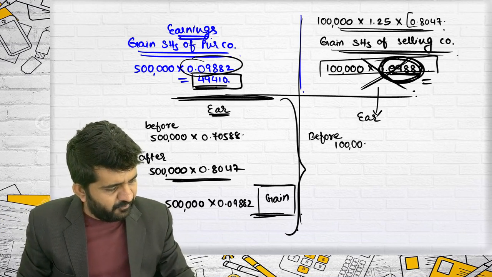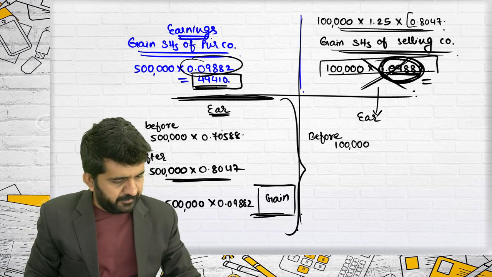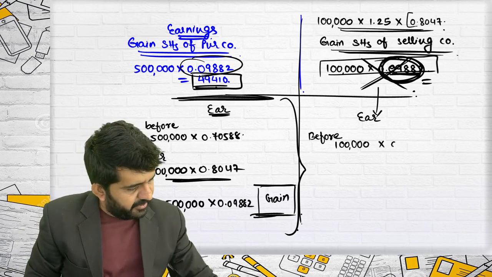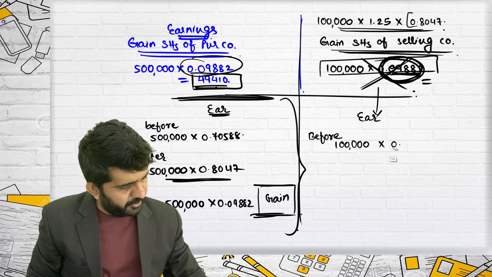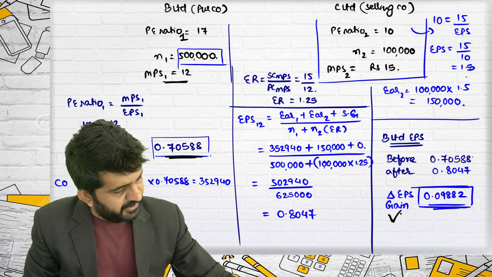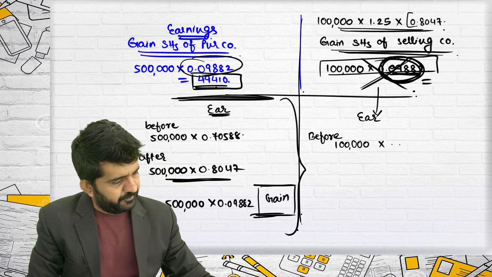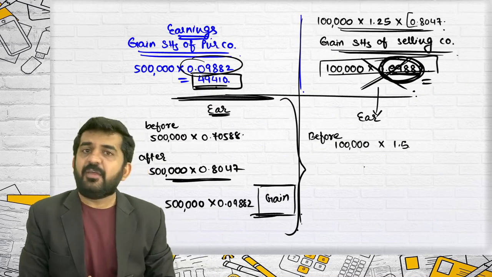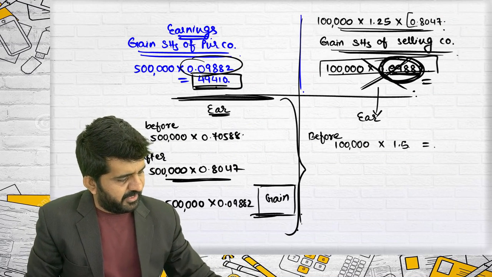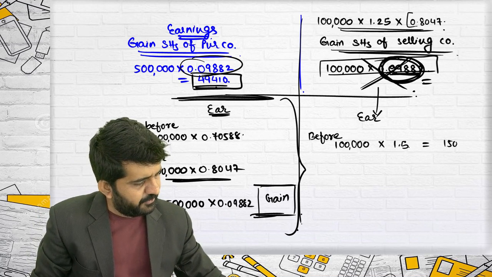They were earning 1 lakh rupees, multiplied by EPS. They were earning EPS different. EPS was 1.5. So they were earning 1.5. What is the answer? 1 lakh into 1.5 is 1,50,000.